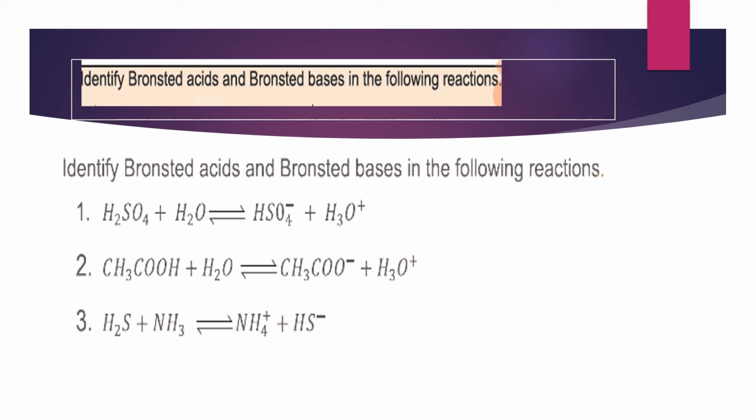In the third example, you can see the reaction of hydrogen sulfide and ammonia, and the products are the ammonium ion and hydrogen sulfide ion. In the reactant, ammonia has 3 hydrogen atoms, while in the product ammonium ion it has 4 hydrogen atoms. It means this ammonia is the proton acceptor. It has accepted 1 proton from the hydrogen sulfide. So ammonia, being the proton acceptor, will act as the base, while hydrogen sulfide, the proton donor, will act as the Bronsted acid.